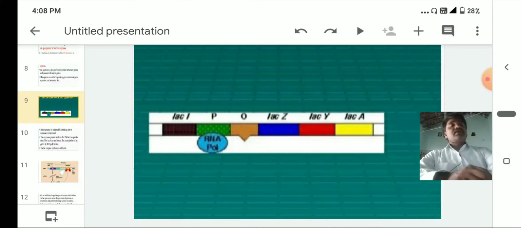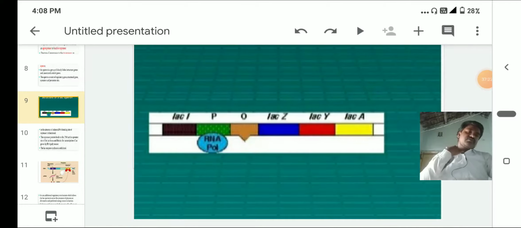Before that, here the one gene one enzyme theory and the one gene one polypeptide theory are also present. In Neurospora crassa, Beadle and Tatum proposed the one gene one enzyme theory. So one gene is responsible for one enzyme.